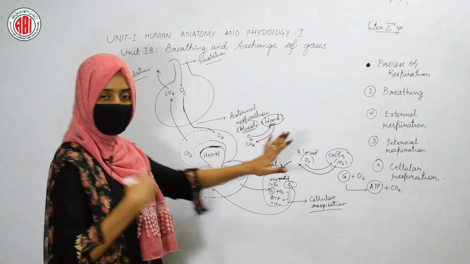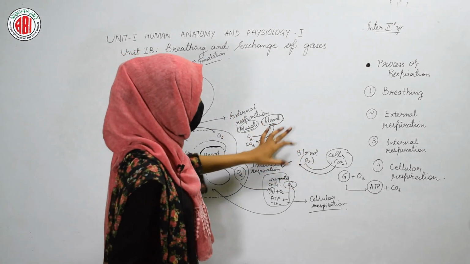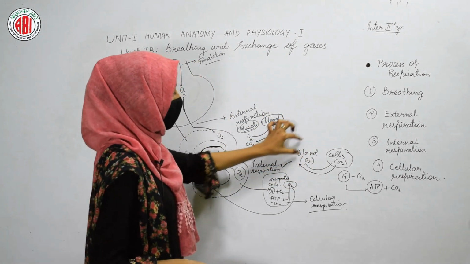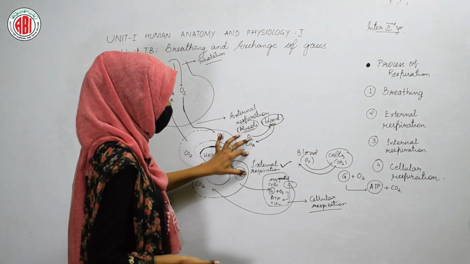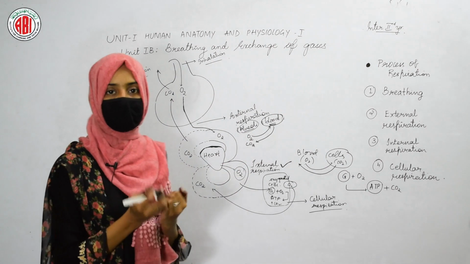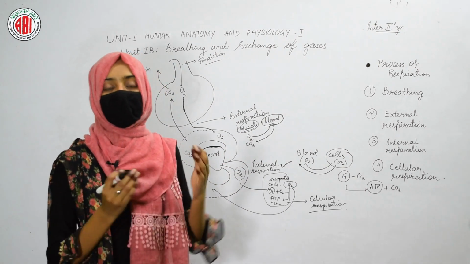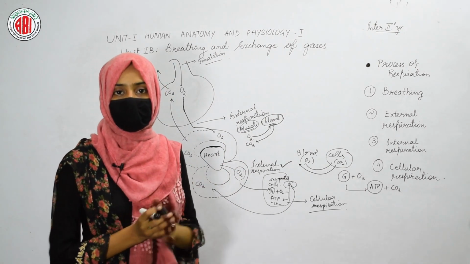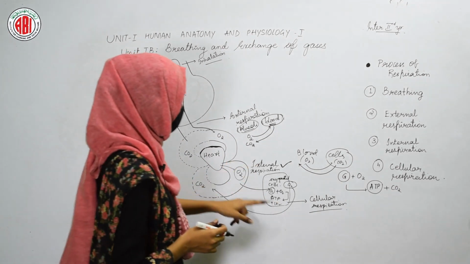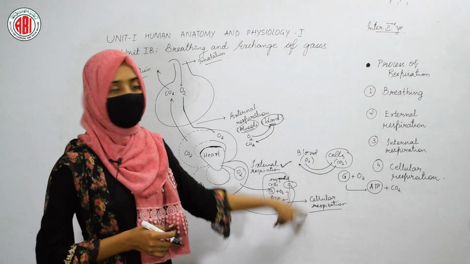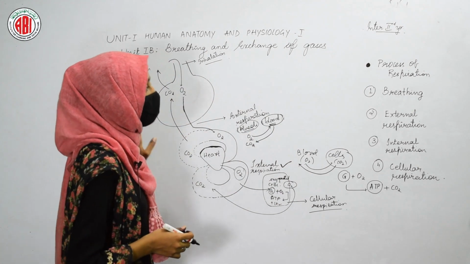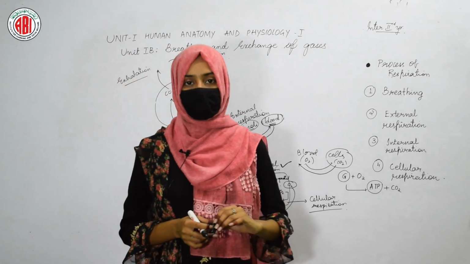After this, one more gaseous exchange takes place between the blood and our cells, and this type of exchange is called internal respiration. Once the cells receive oxygen, that oxygen is consumed by the cells to form ATP, and this step is called cellular respiration. So these are the four major steps in the process of respiration.